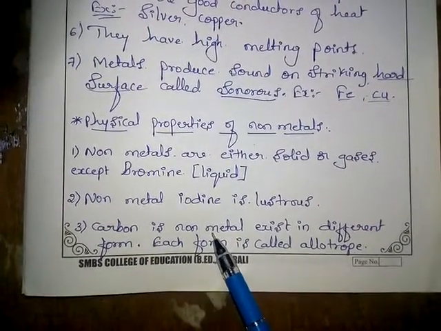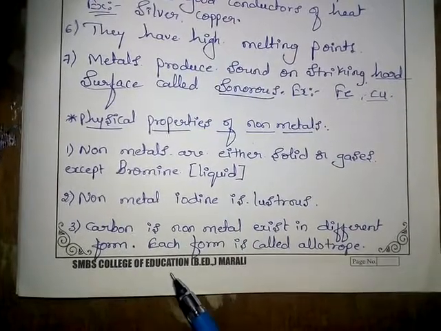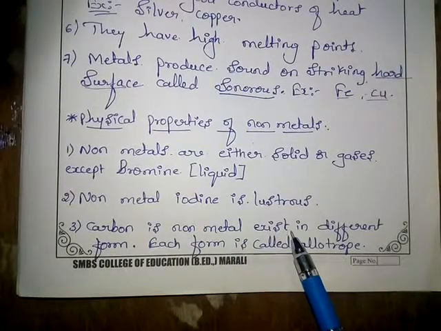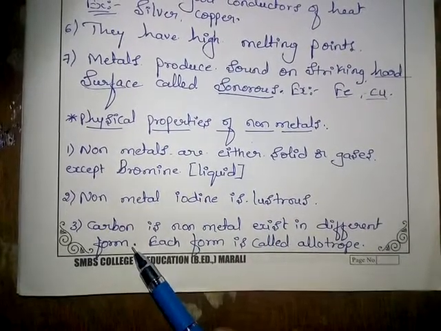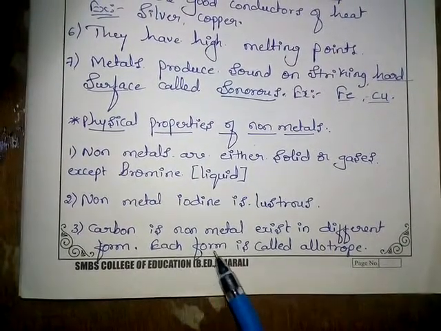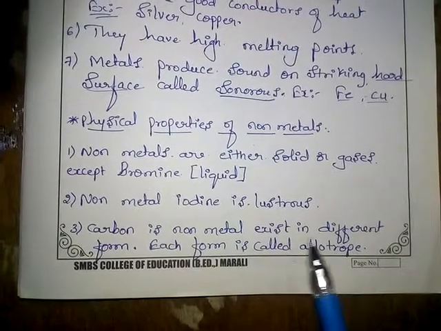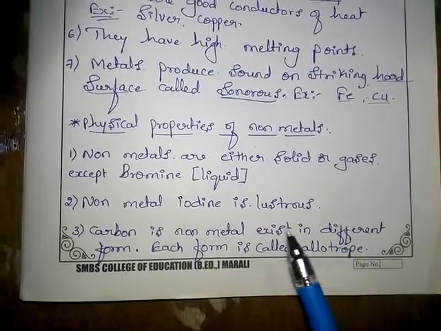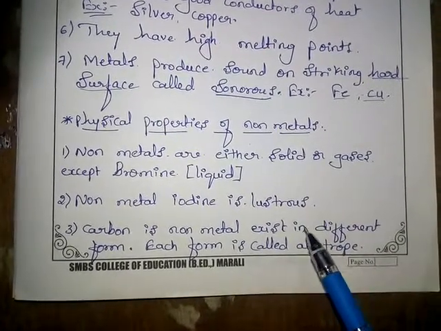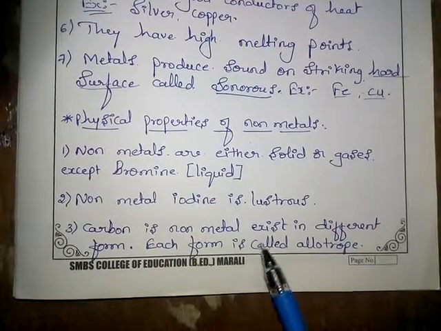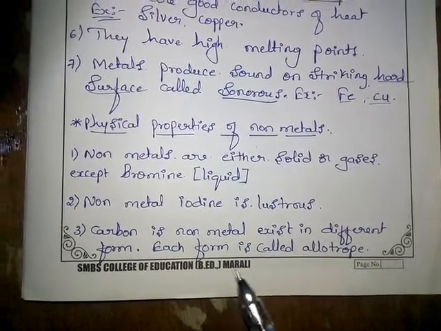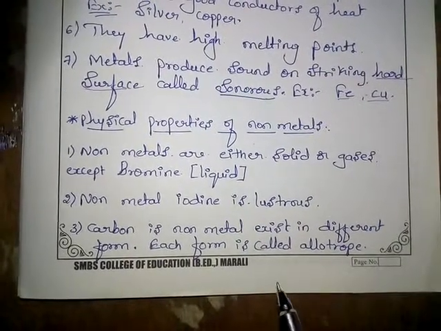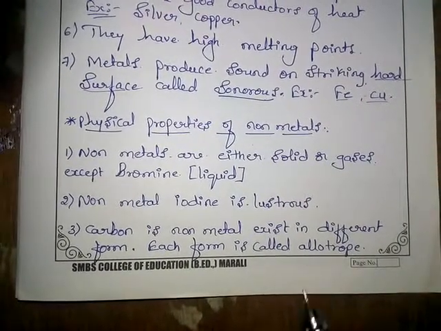Carbon is a non-metal that exists in different forms. Each form is called an allotrope. Carbon is present in different forms, and each of its forms is called an allotrope.